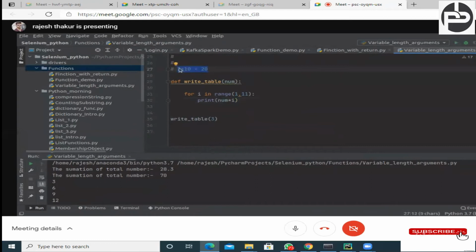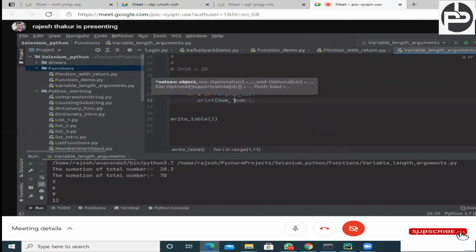So this is coming from number. So what we can do: number, comma, asterisk, then i, comma, equal to, comma, this one.